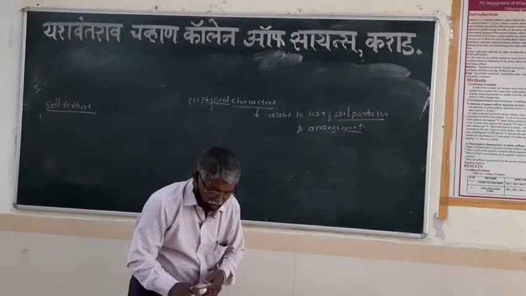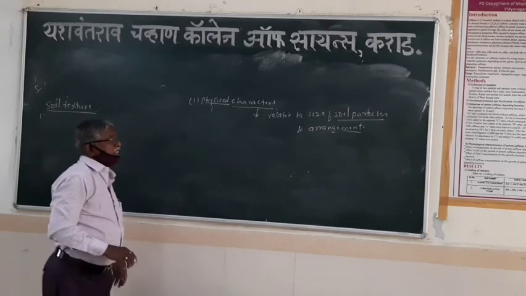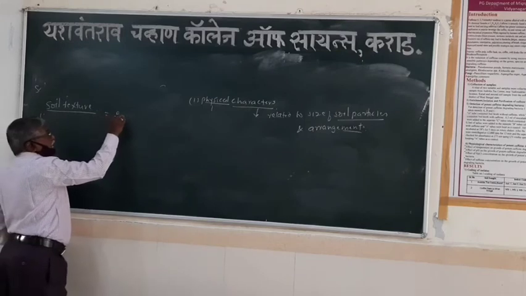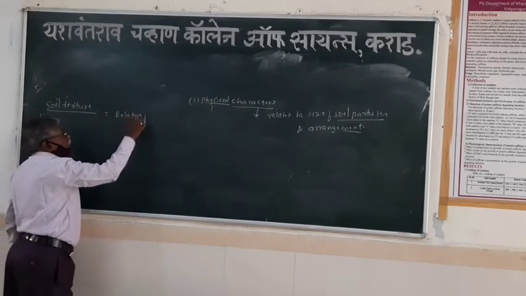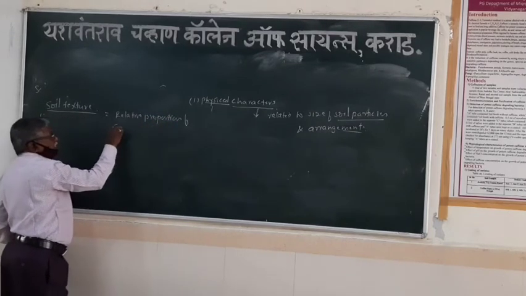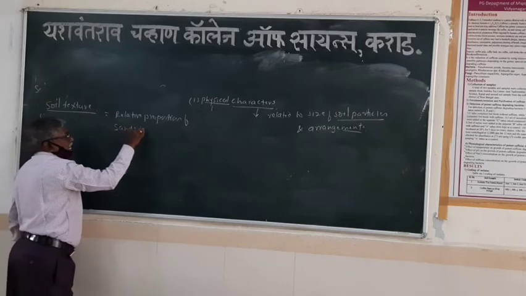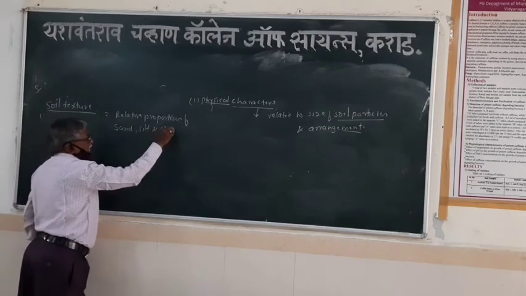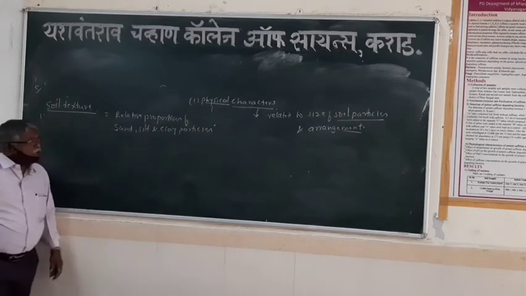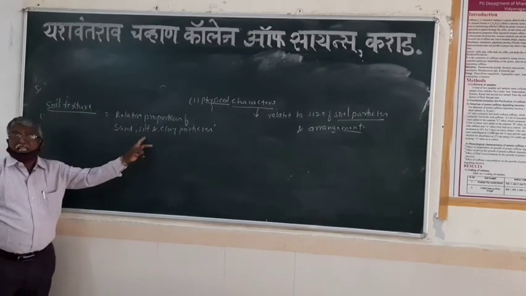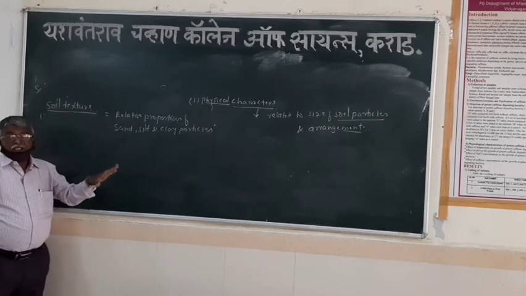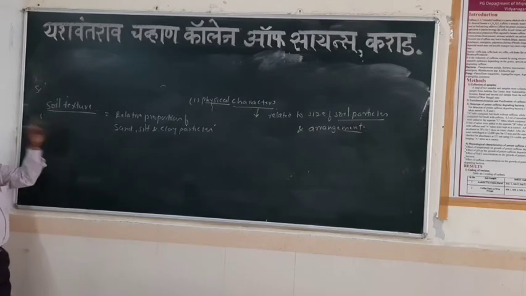It refers to the relative proportion of sand particles, silt particles, and clay particles in the soil. How much sand is there? How much silt is there? And how much clay is there in the soil? This relative proportion indicates the soil texture.